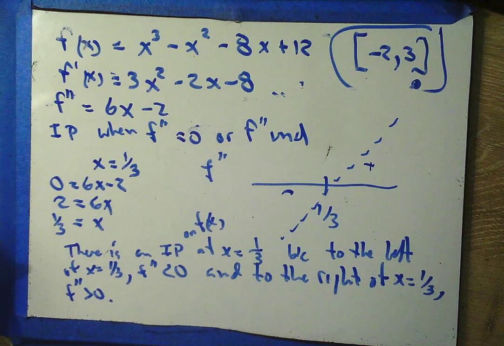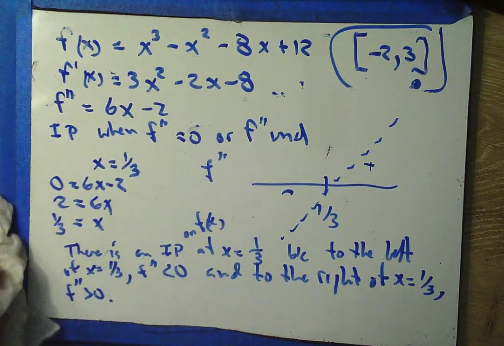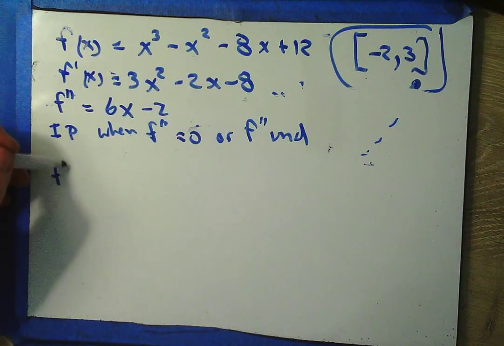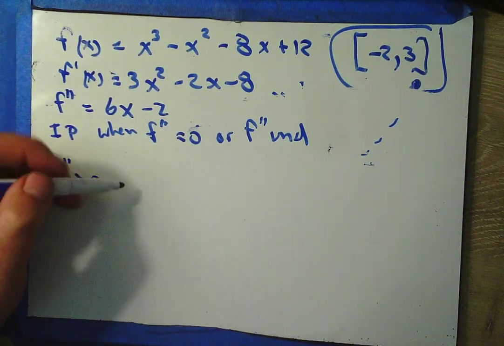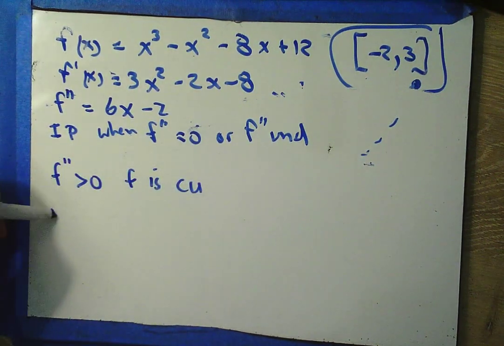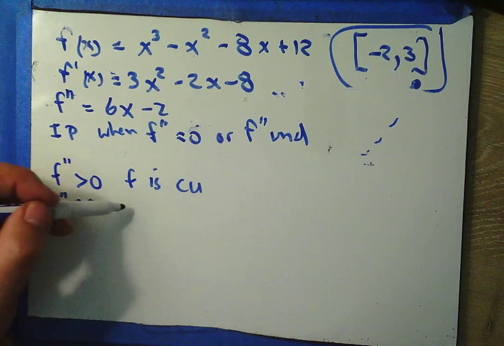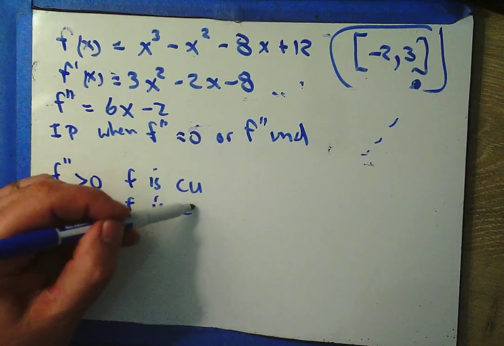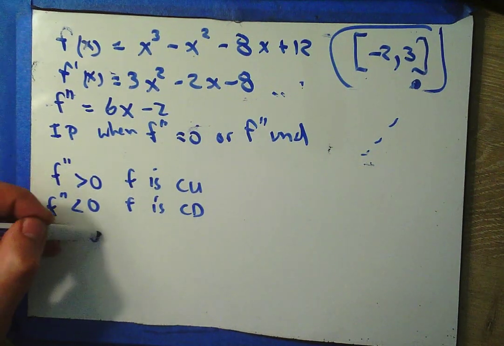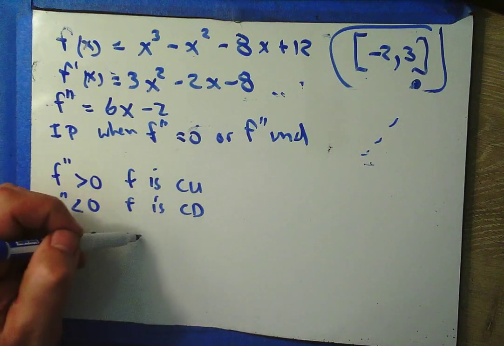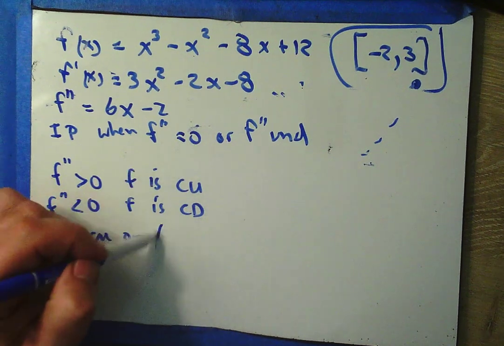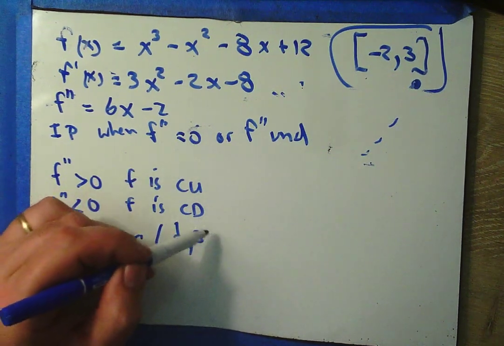But what about concave up and concave down? Well, we know that when f double prime is greater than 0, f is concave up. And when f double prime is less than 0, f is concave down. So I can say f is concave up on 1/3 to 3.